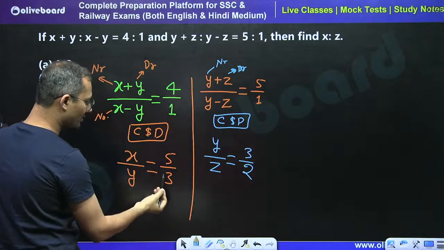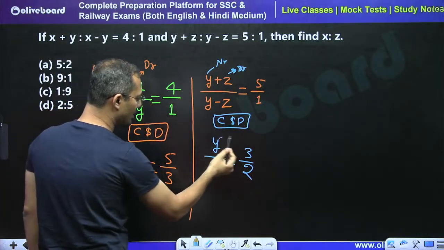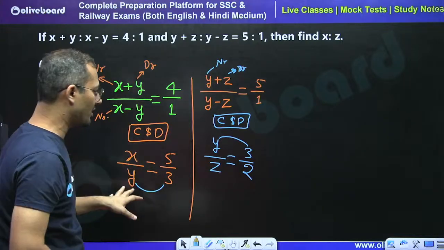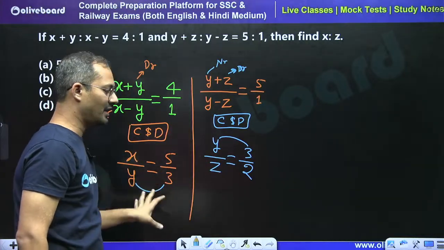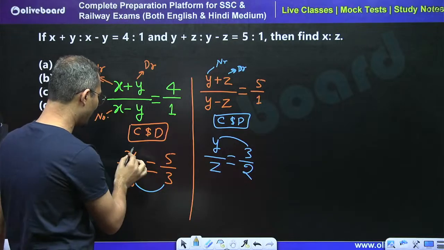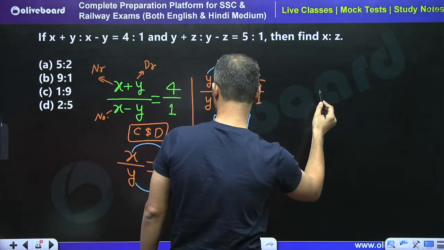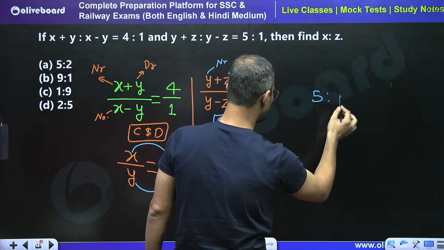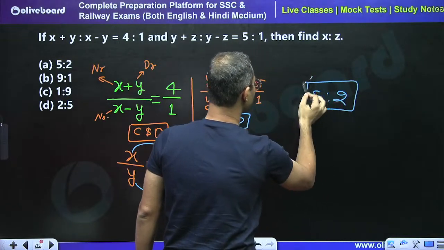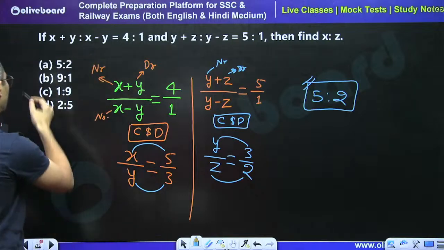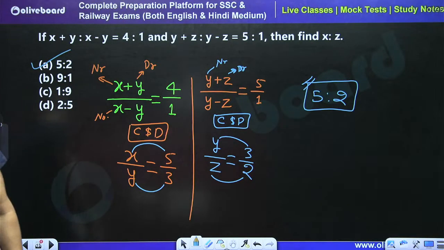See, y is the same: y is equal to 3, y is equal to 3. So there is no need to equalize because it is already equal. The common term must be equal. So directly I can say x is 5 and z is 2. So the ratio is going to be 5 is to 2. 5 is to 2 is the right answer, so the A part is the right answer. I hope this is very clear to you all. Yes, A, 5 is to 2 is the right answer.